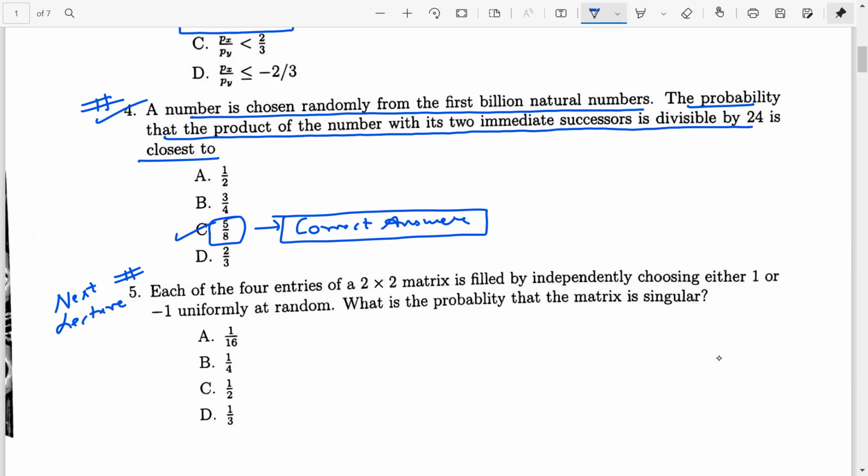Remember, for ISI, we have the MSQE entrance for all economics students, Masters of Science in Quantitative Economics. So we'll continue with our discussion from question 5 onwards in the next lecture of the MSQE ISI 2021 entrance.